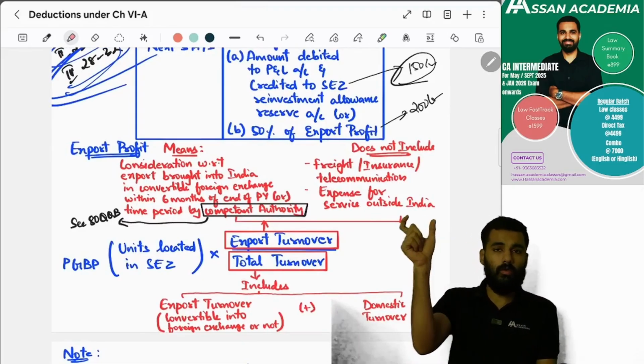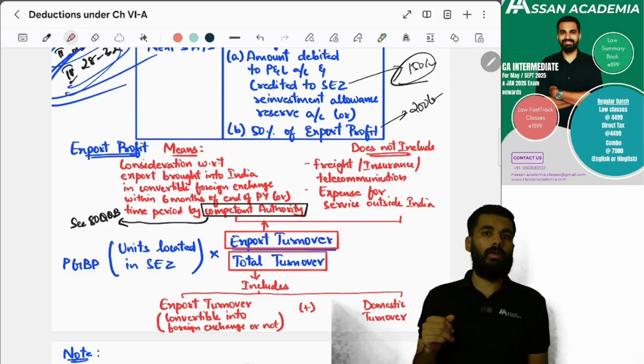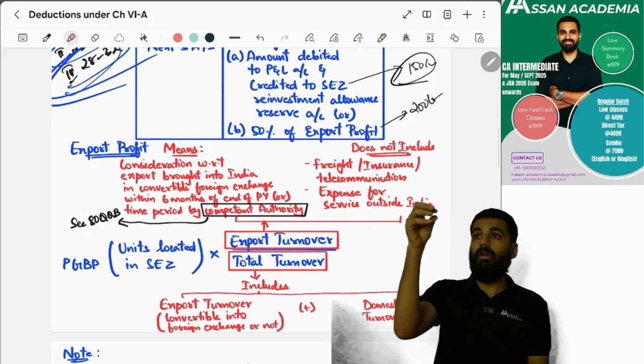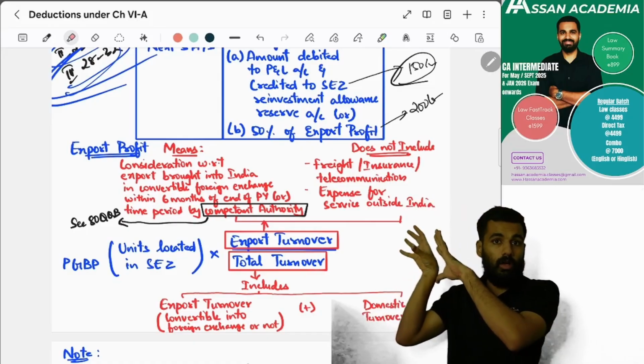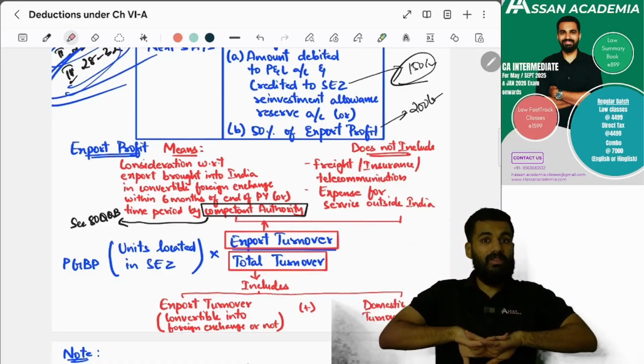So export turnover divided by total turnover. So what does this export profit mean, sir? What does export turnover mean? Export turnover means how much amount you have exported within 6 months of the end of the previous year.